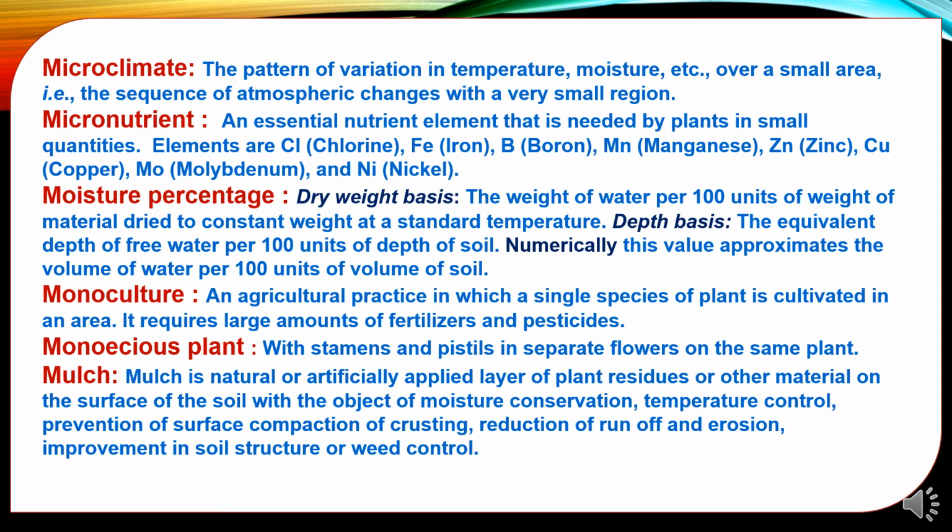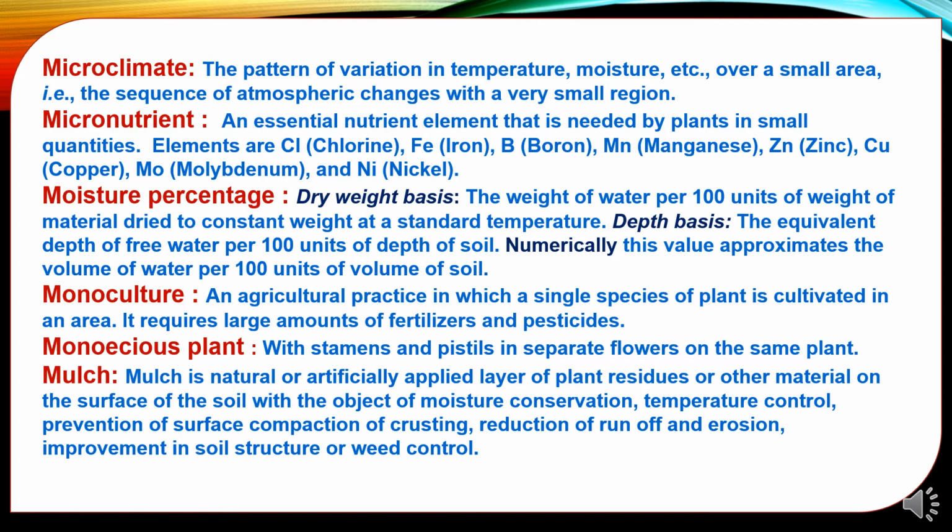Moisture percent, dry or wet basis, the weight of water per 100 units of weight of material dried to constant weight at a standard temperature. Depth basis, the equivalent depth of free water per 100 units of depth of soil. Numerically, this value approximates the volume of water per 100 units of volume of soil.